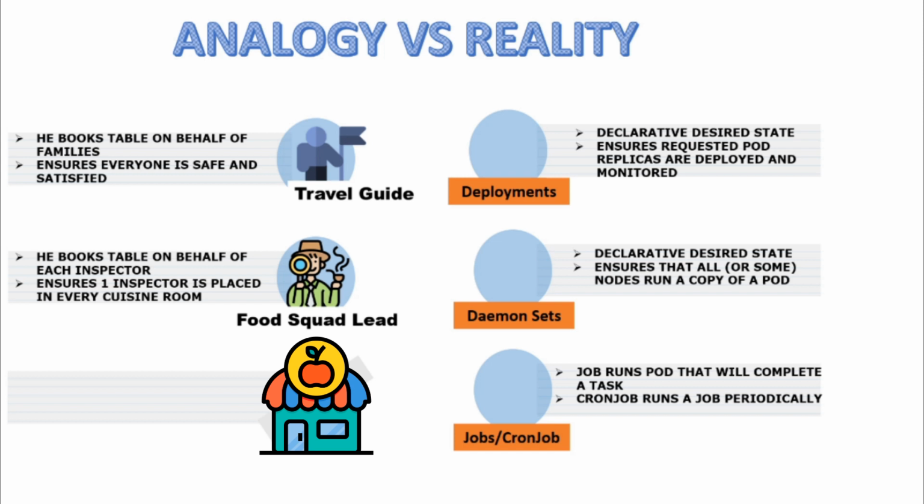So a job runs a pod that will complete a task. And that's what it will do. It will start a task, it will complete it. Similar to the vegetable vendor, he comes, he delivers the vegetables, he goes away.